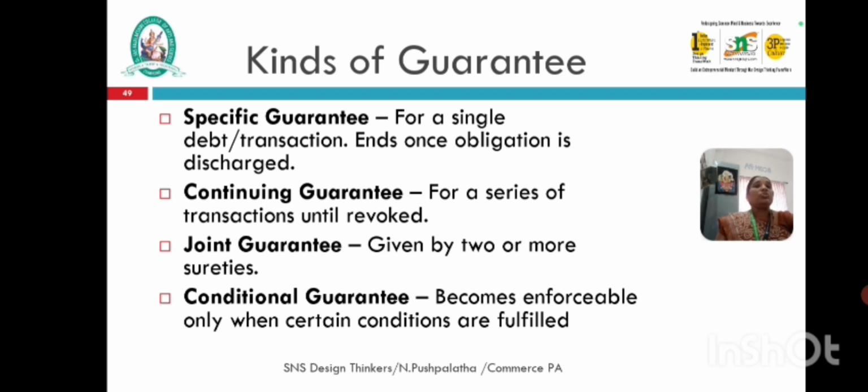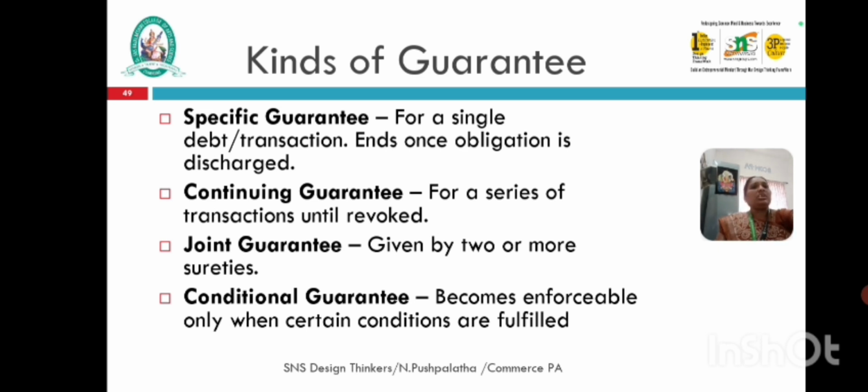Next we will see conditional guarantee. Conditional guarantee means it becomes enforceable only when certain conditions are fulfilled. The surety's liability arises only if the stated conditions or events occur. Liability is contingent, not immediate. It depends on some events or conditions. It could be a condition precedent, which must happen before liability arises, or a condition subsequent affecting the duration of continuance. Until the condition is fulfilled, there can be no enforceable liability on the surety.